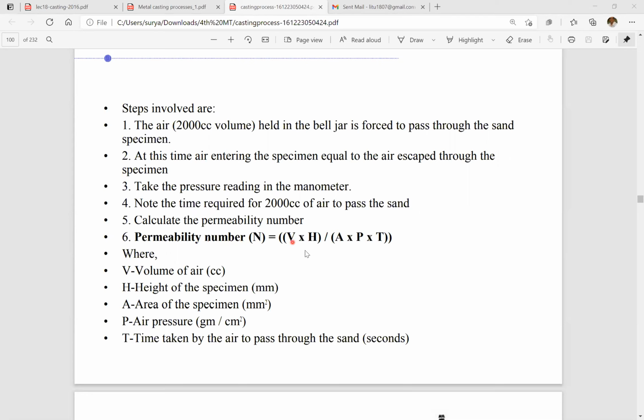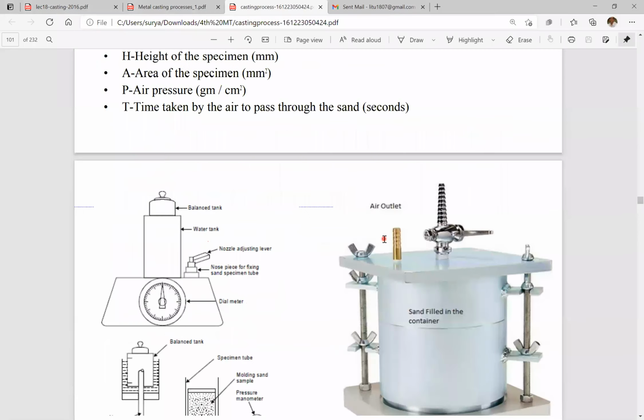So V is the volume of the air, H is the height of the specimen, A is the area of the specimen, P is the pressure through which air passed, and T is the time taken to pass through the specimen, in seconds. So that is the formula for the permeability calculation.